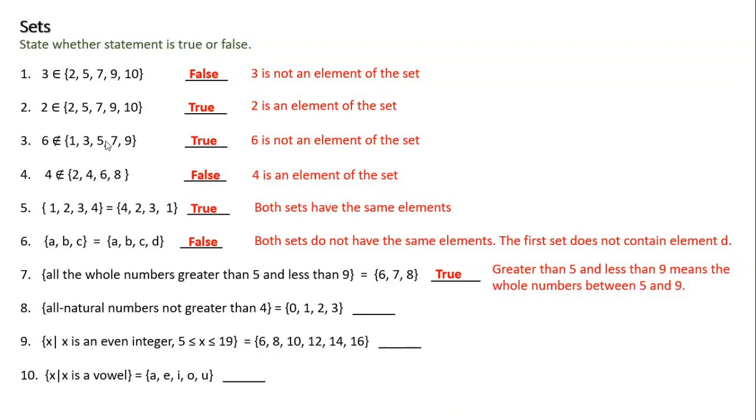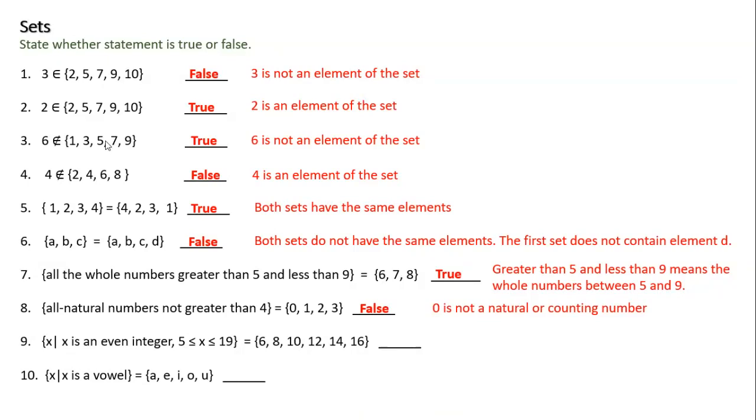Okay, how about number 8? All natural numbers not greater than 4. Okay, so what do we think? This is a false statement because it says all natural numbers not greater than 4. Why is it a false statement? Because it's including the 0. Okay, so natural numbers do not include 0. So this would be a false statement. Take away the 0, then it would have been a true statement.